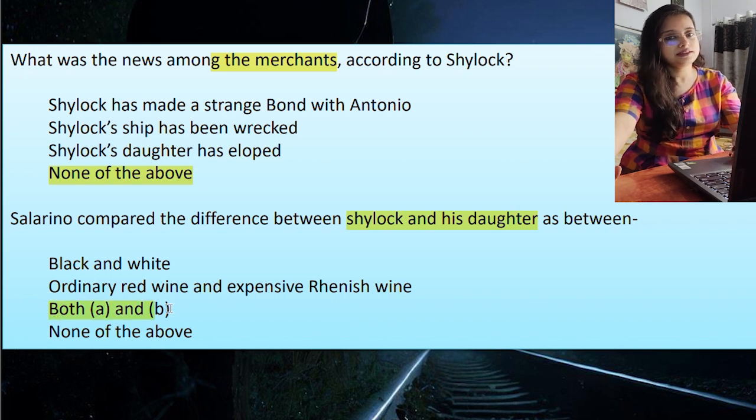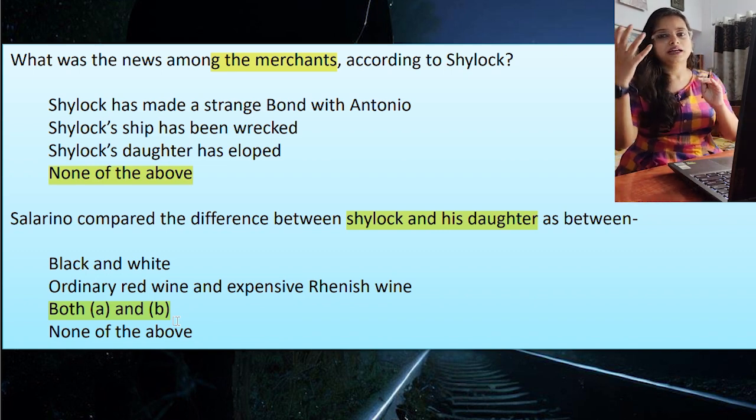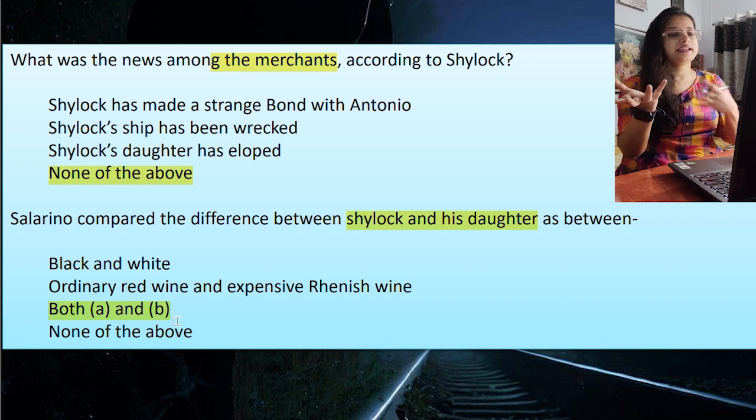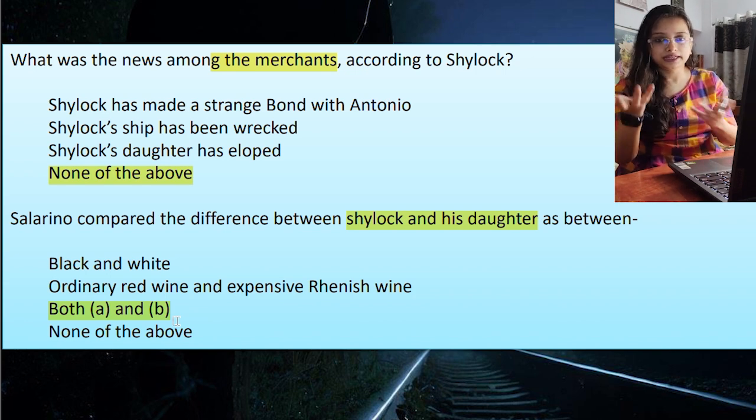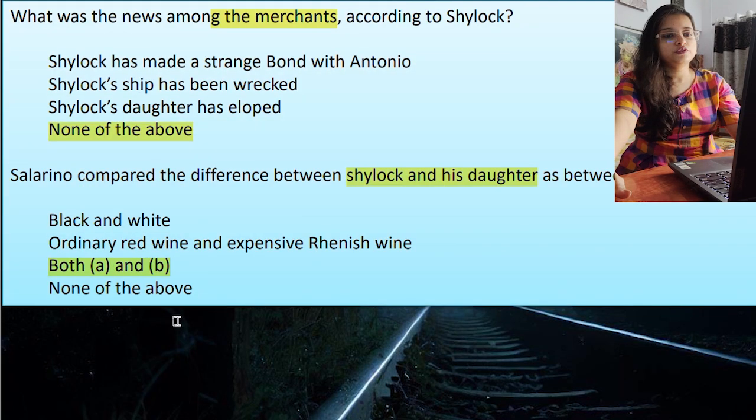Both black and white, they have compared Shylock and his daughter to, and also to red wine and Rhenish wine, to show how the color of red wine is completely dark red and the other one is completely white, colorless. So these are the differences. So both A and B will be correct. Next, move to the next page.